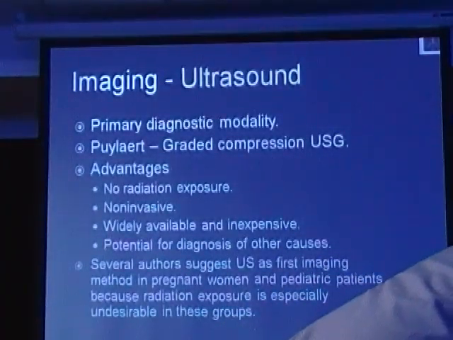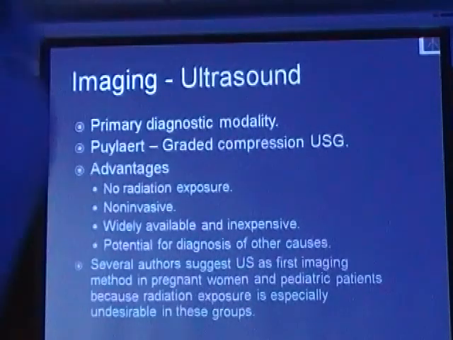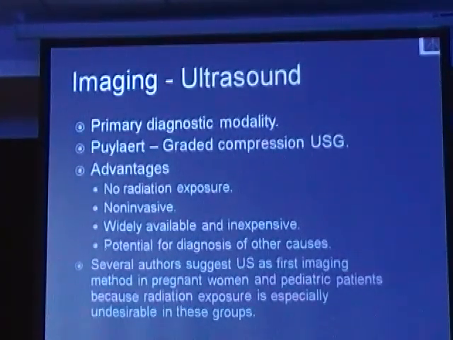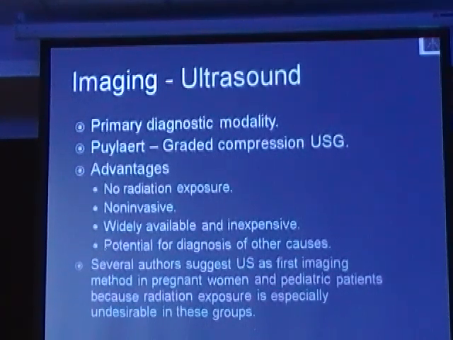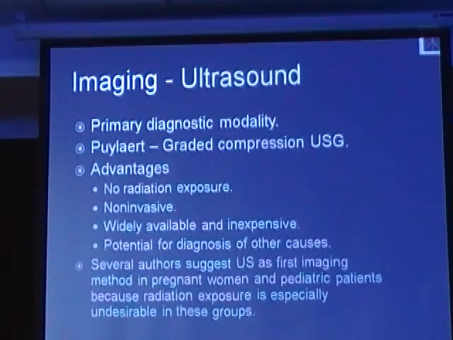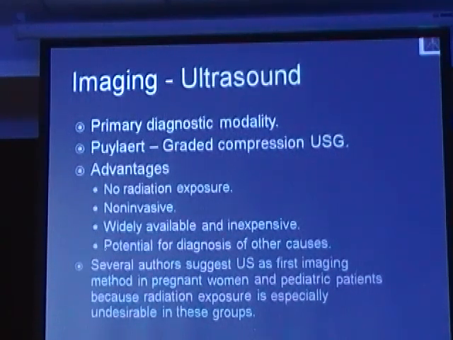Now the advantages of ultrasound are that there is no radiation exposure, it is non-invasive, widely available and inexpensive, and compared to radiographs, other potential diagnoses for abdominal pain or right lower quadrant pain can be diagnosed, like ovarian torsion, ectopic pregnancy rupture, or ureteric or UV junction calculus. Several authors have suggested ultrasound as the first imaging method in pregnant women and pediatric patients because radiation exposure is especially undesirable in these groups.